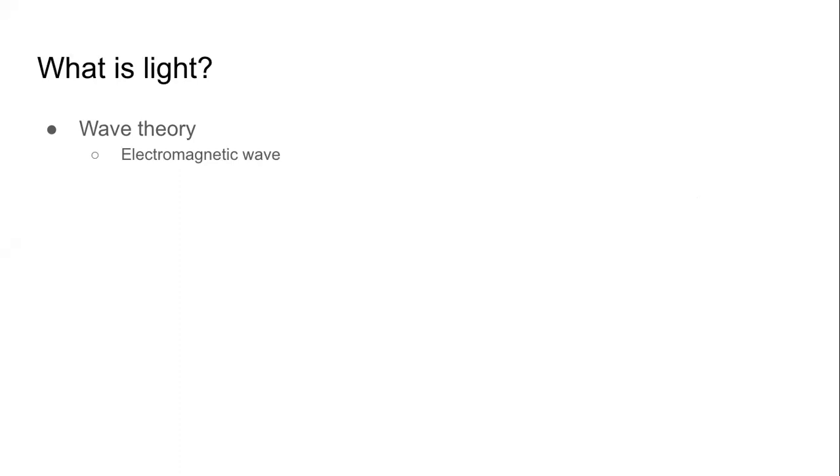Light is an electromagnetic wave, just like the ultraviolet rays, just like the X-rays, just like the infrared rays. It's electromagnetic waves. Some of these electromagnetic waves are visible to us. Some of the electromagnetic waves are not visible to us. The cats and dogs, they can see much more light than we can.